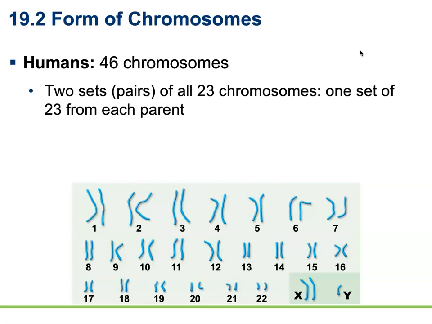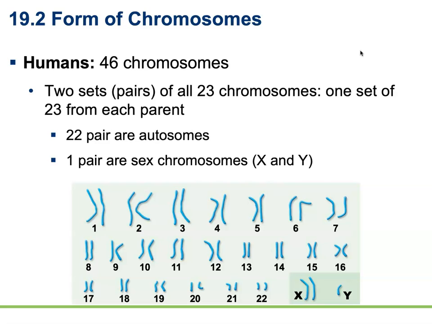Humans have 46 chromosomes. We have 2 sets or 2 pairs of all 23 chromosomes, 1 set of 23 from each parent. 22 pairs are going to be autosomes, 1 pair are sex chromosomes. So what we have is 23 different chromosomes found in the human body. You get 1 of each kind of chromosome from each of your parents.